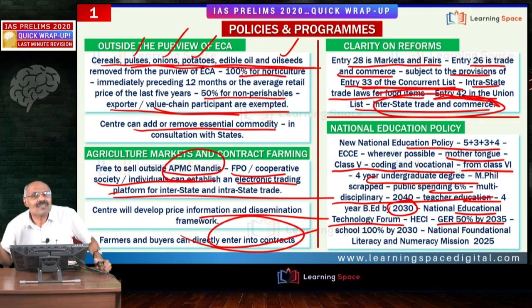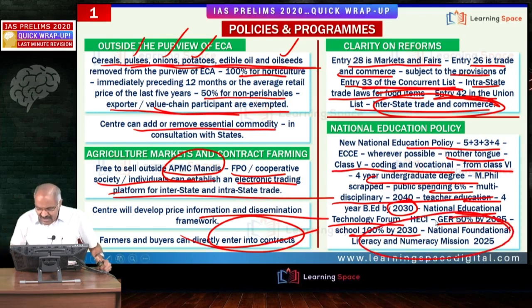The government's goal is to take it to 50% by 2035, and school enrollment to 100% by 2030. To ensure 100% enrollment by 2030, 2 crore more students should go to school. At the same time, to achieve a gross enrollment ratio of 50%, the government has to look for 3.5 crore college seats.